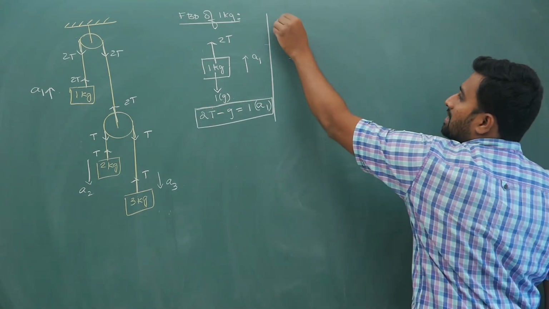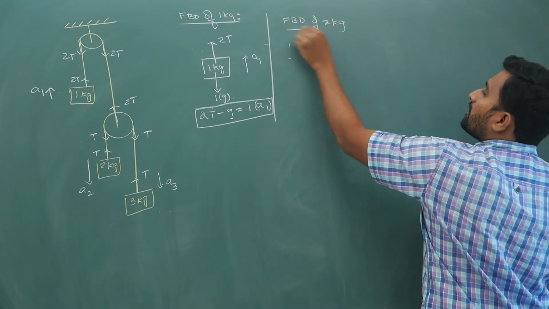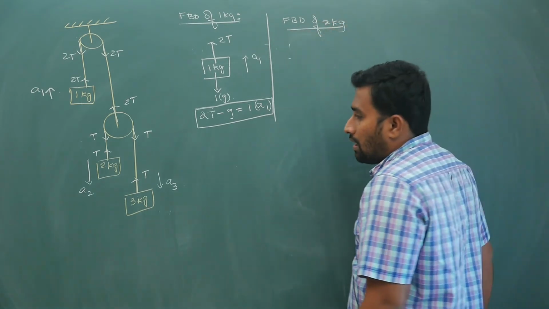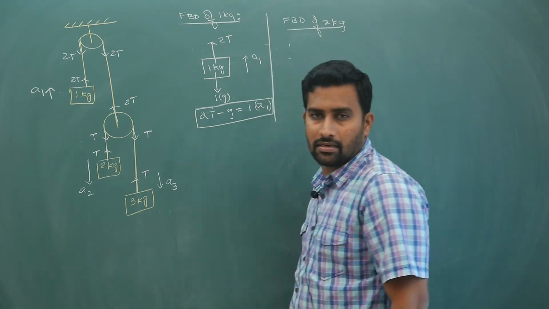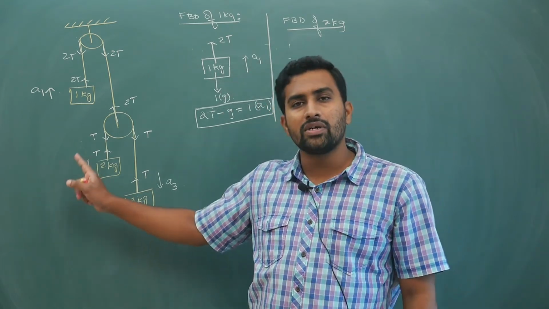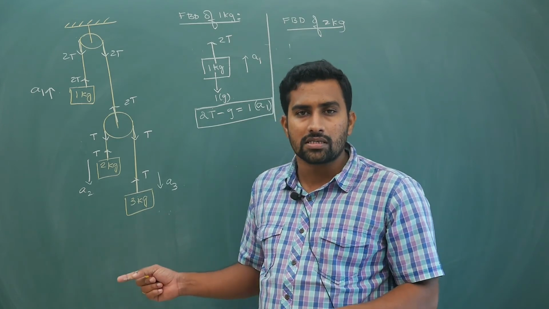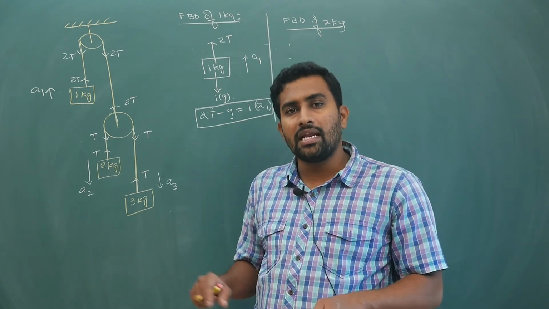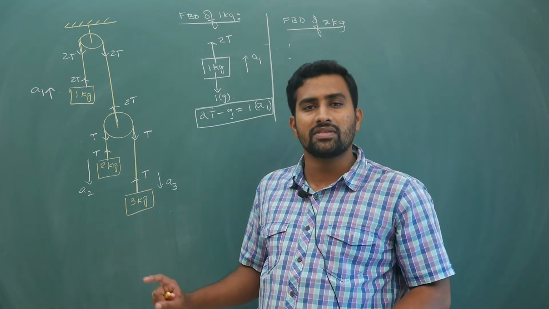Next, second equation, FBD of the 2 kg block. How do you know, sir, that the 2 kg is coming downwards? I have guessed it. But if you do not know the answer and you have assumed a2 is upwards, then if you do the calculation assuming that it is upwards, your answer magnitude is correct but the direction is reverse. That's all. You will get the answer with a negative sign.